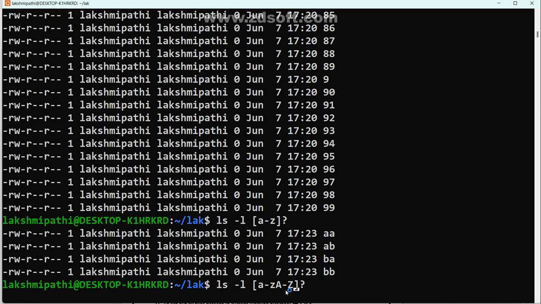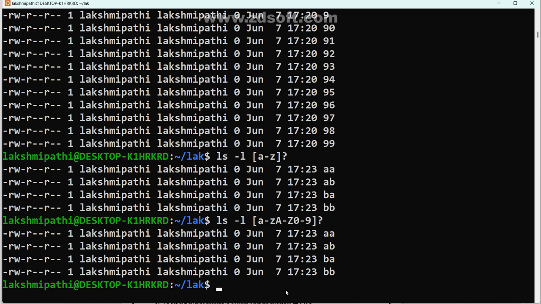Not only lowercase but also uppercase, or maybe numeric form. But how many letters in the names do you want? Only two. Yes, there are only two: A B, B A, B.